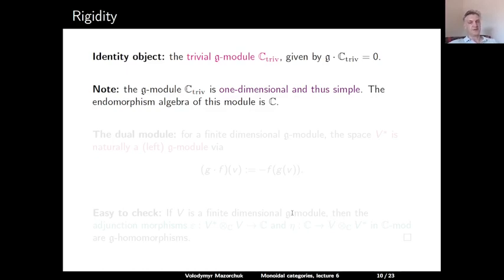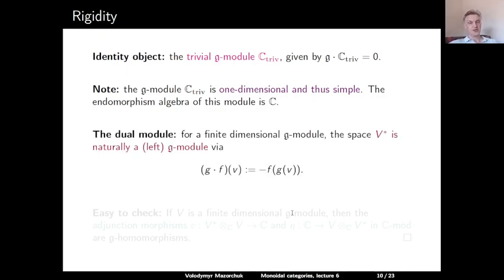In order to discuss the rigidity property, we need first to define the notion of a dual module. So if we have a finite dimensional G-module V, then the dual vector space V dual is naturally a left G-module via the following formula. If we take an element g in G and apply it to an element f in V dual, and then we try to evaluate it at a vector v in V, the outcome is given by minus f evaluated at g of v.